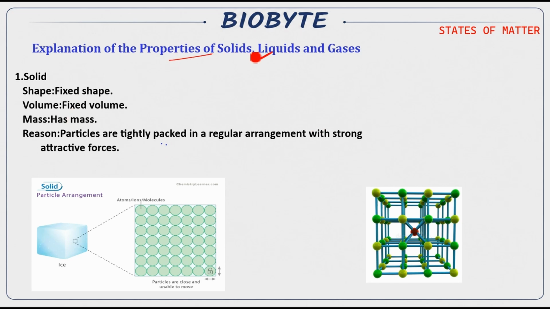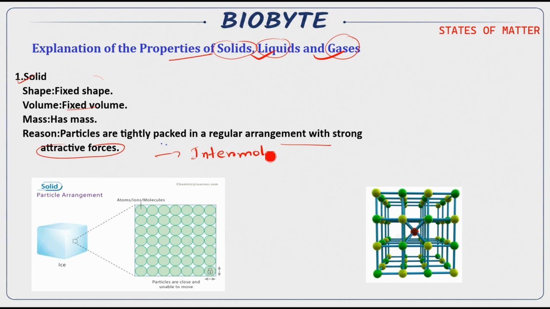So now the properties of solids, liquids, and gases. There are three states of matter. One is solid, one is liquid, one is gas. A solid has a fixed shape, a fixed volume, and a fixed mass. Of course, matter will have mass. Particles are very tightly packed in a regular arrangement with strong attractive forces, and the attractive force is called the intermolecular force.